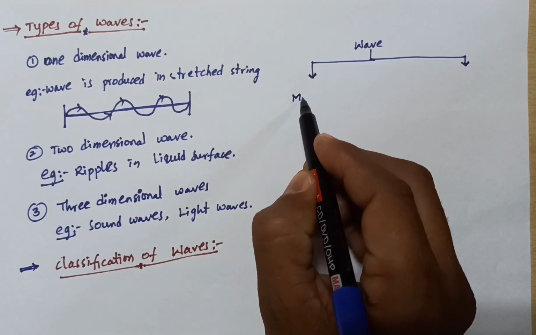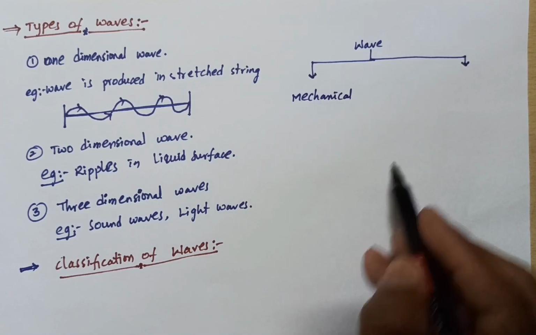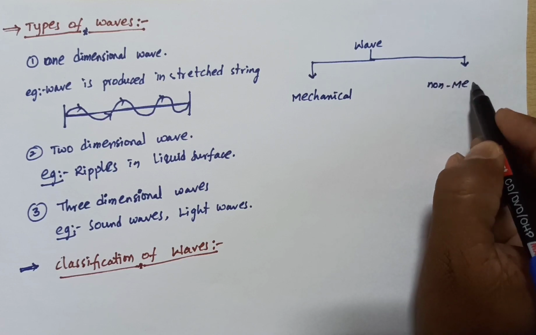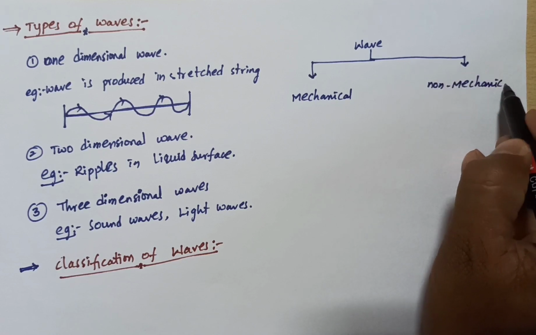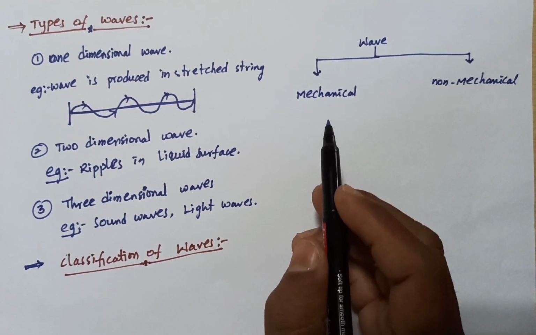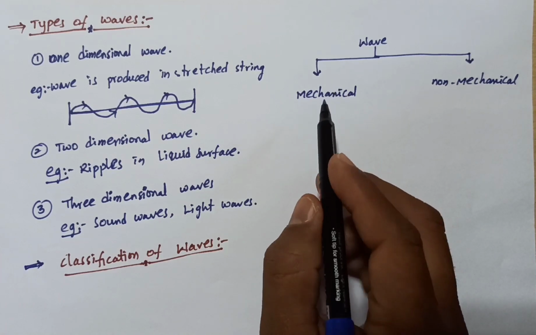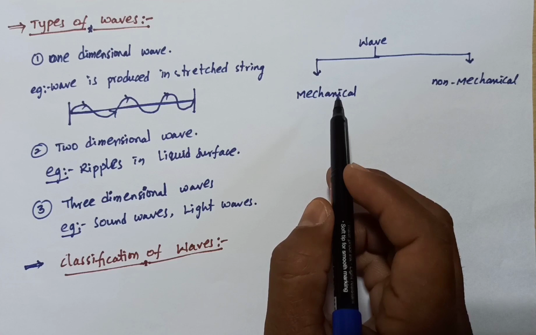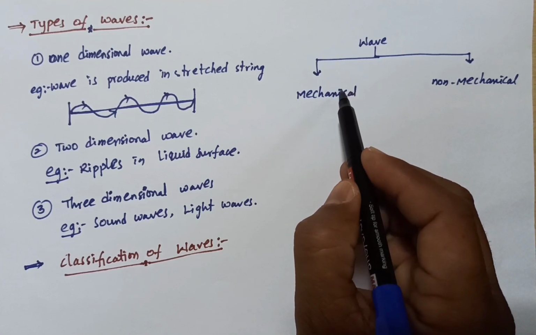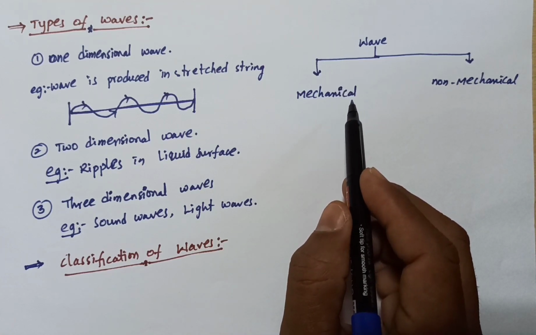First one, mechanical waves, and second, non-mechanical waves. Mechanical waves are waves that travel in matter only. It is called a mechanical wave.